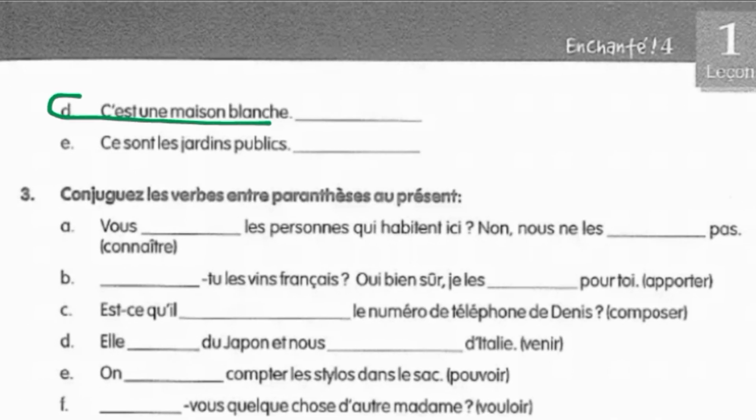And coming to the D part, it is c'est une maison blanche. If you are not clear about the gender of the noun, what you can do is you can look over the sentence.